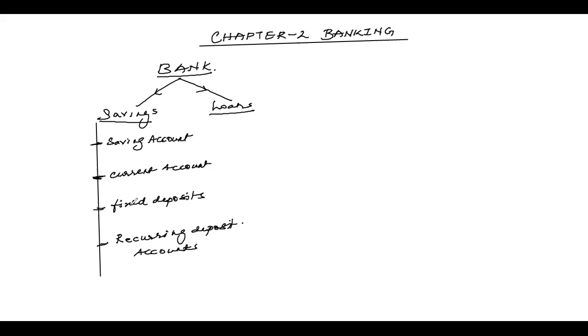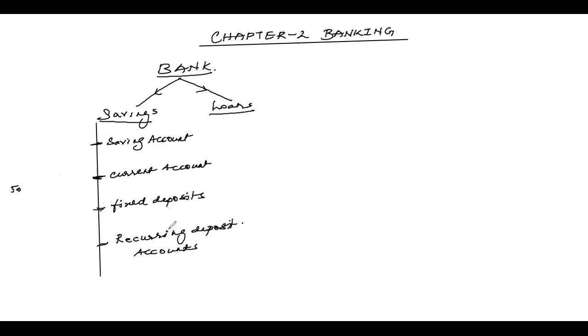Then there's a fixed deposit, like for 5 years or 10 years. You put in 5 lakhs on the very first day, and for 10 years you keep it in a fixed deposit. After 10 years, it may become a big amount, as the interest gets added, and ultimately you may get a big amount. So here, the problem with a fixed deposit is that on the very first day, you have to put in a big amount.